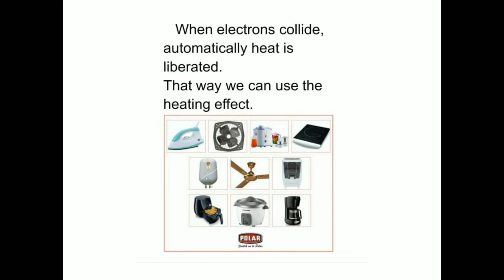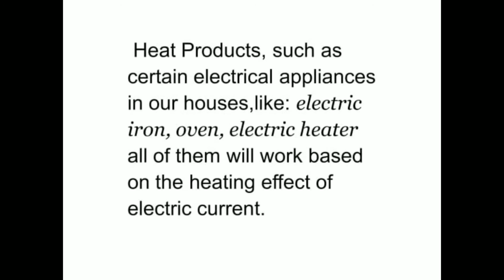When electrons collide, automatically heat is liberated. That way, we can use the heating effect. Certain electrical appliances in our houses like electric iron, oven, electric heater, all of them work based on the heating effect of electric current.